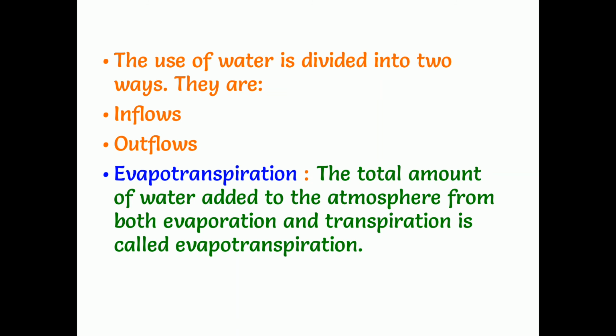Even plants release water into the atmosphere, and that process is also called transpiration. Both these processes together are called evapotranspiration. So the total amount of water added to the atmosphere from both evaporation and transpiration is called evapotranspiration. This is one of the main outflow processes.